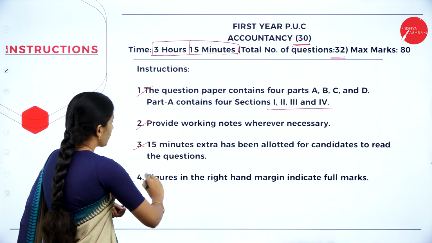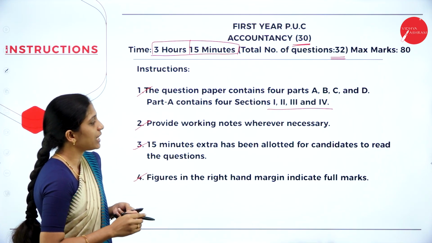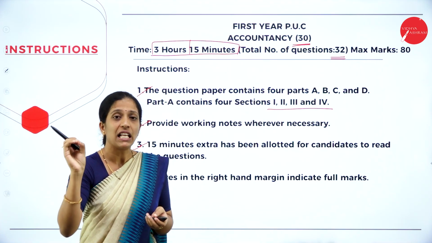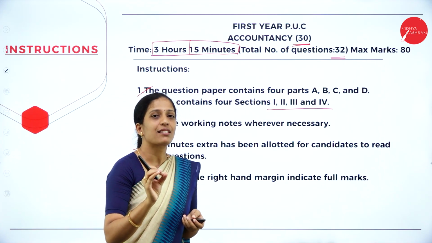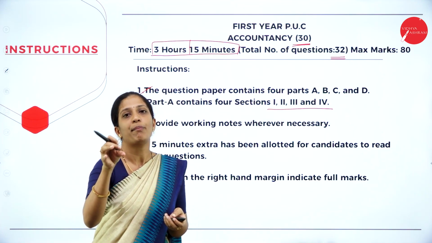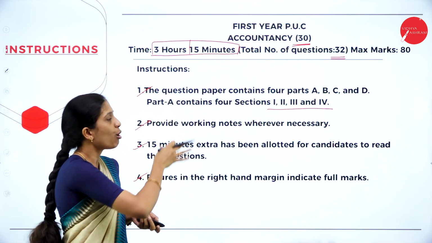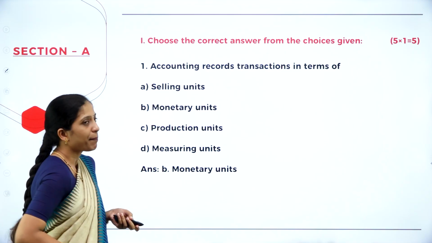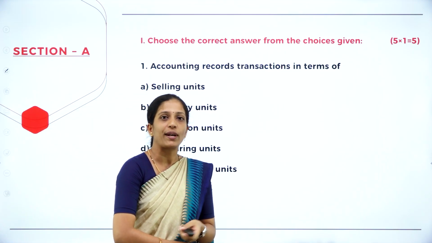Next, fourth is figures in the right hand margin indicate the full marks. So in the right hand margin of your question paper, they'll put the marks, which means that for that particular section, what is the marks allotted. So hope you are clear with the instructions which are given from the board. Now, coming to section A, let us start the question paper.